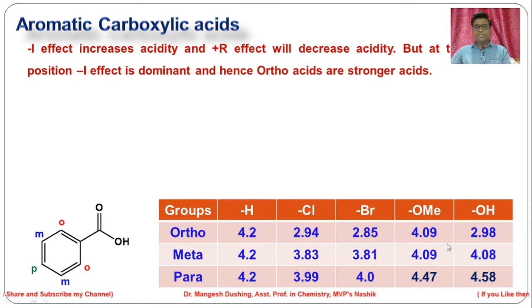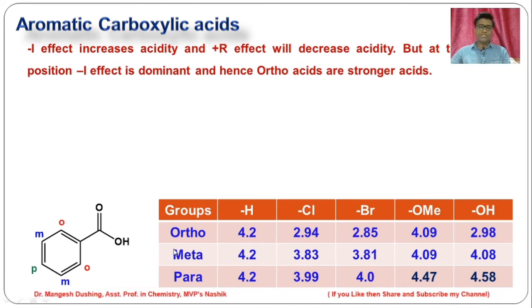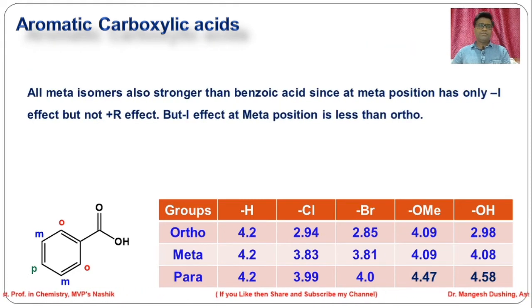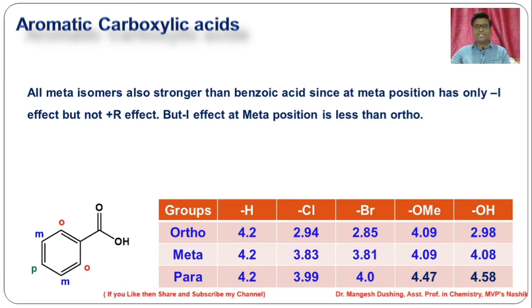These pK values are less than normal benzoic acid because minus I effect is more dominant, that stabilizes the conjugate base because of electron withdrawing inductive effect. Now we will see meta. So all meta isomers are stronger acids than benzoic acid since they have a minus I effect. But there is no minus R effect because the meta position does not take part in the resonance.